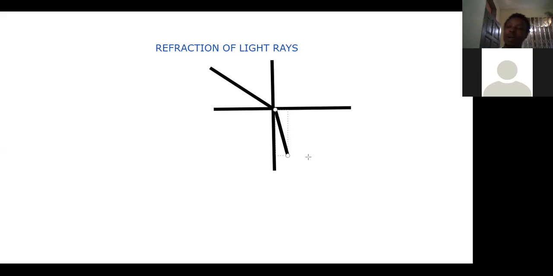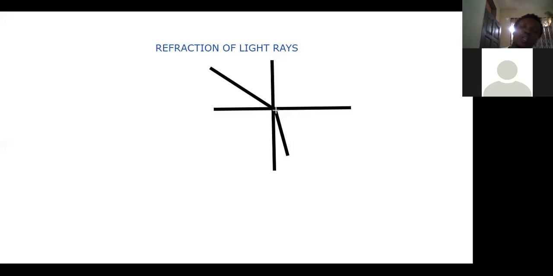Now, the light can either move from a denser medium to a less dense medium, or from a less dense medium to a denser medium. When light is moving from a less dense medium like air into a denser medium like water, this is the incident ray. This is the refraction boundary, the boundary that separates one medium from another.